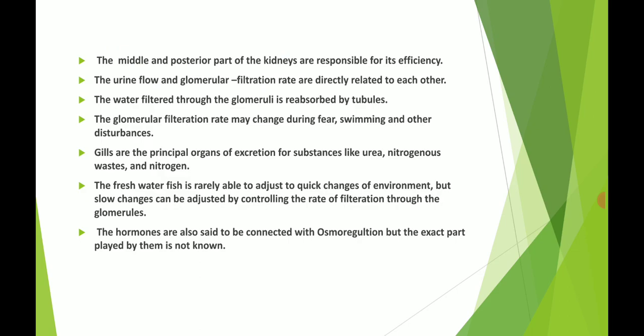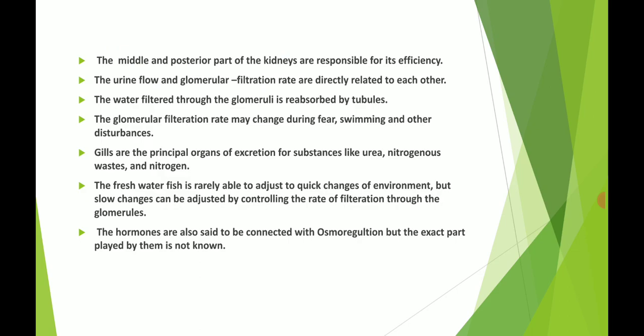How is urine formed? The water filtered through the glomeruli is reabsorbed by the tubules. The glomerular filtration rate may change during fear, swimming and other disturbances.